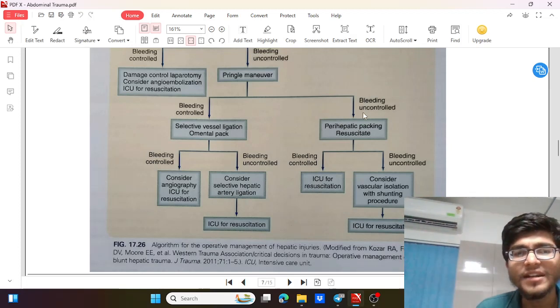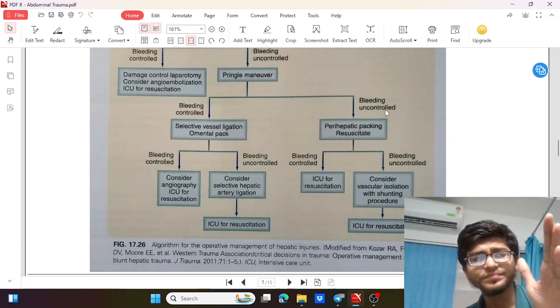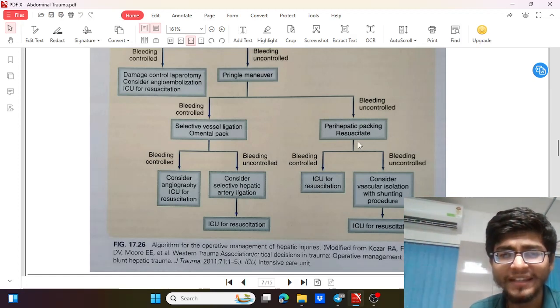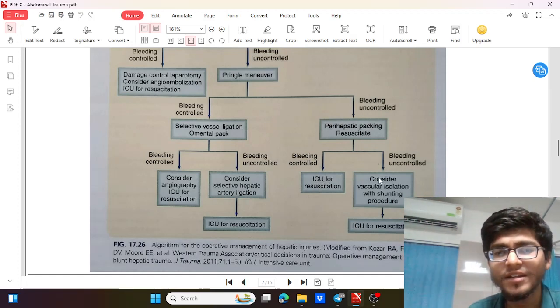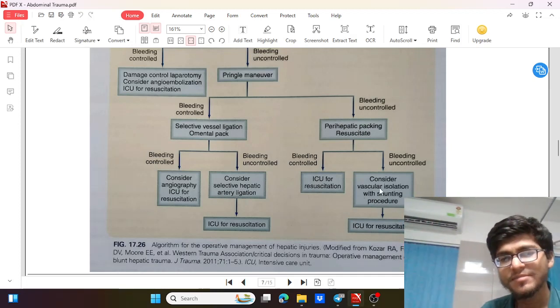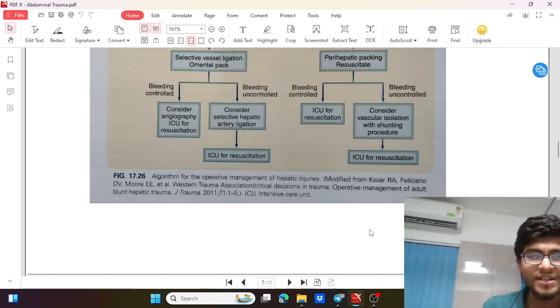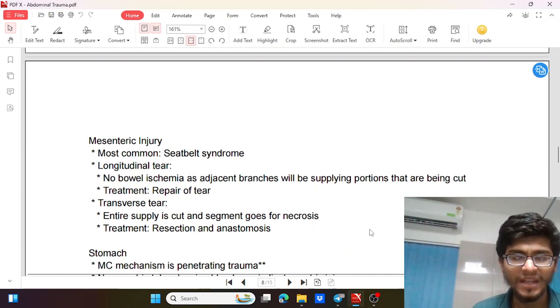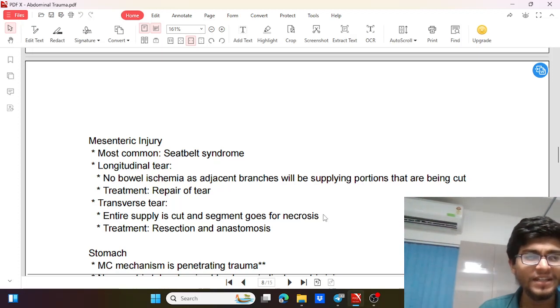If the bleeding is still uncontrolled after Pringle's maneuver, then we'll go for a packing, that is perihepatic packing. And if that manages, then we'll go for a resuscitation. If still it is uncontrolled, then we have to consider vascular isolation with shunting procedure. So this will be a specialized procedure, vascular isolation with shunting, and then we'll take the patient for ICU resuscitation. So this is the flow chart for management of hepatic injury, hepatic bleeding.